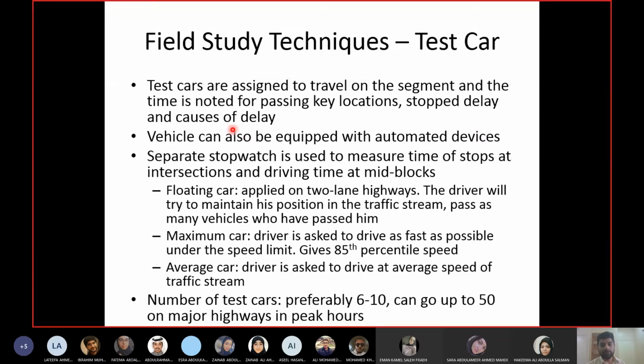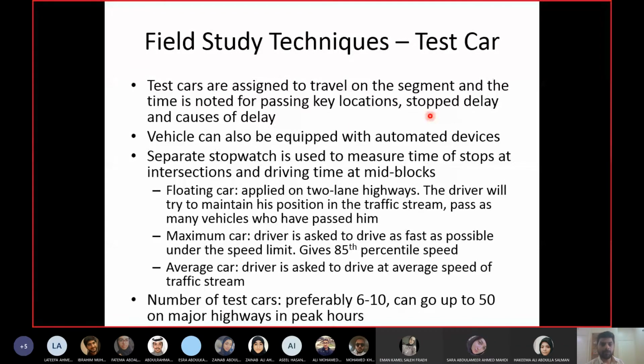The third thing is causes of delay. Whenever the car stops, he can also note down what was the cause of the stopping at that location. So these are three things noted down by the observer. You need in each car one driver, one observer, and a couple of stopwatches and paper and pen.